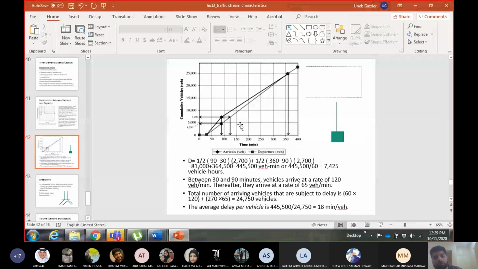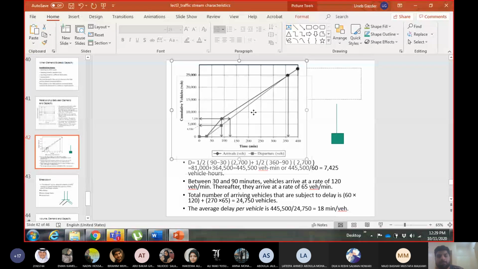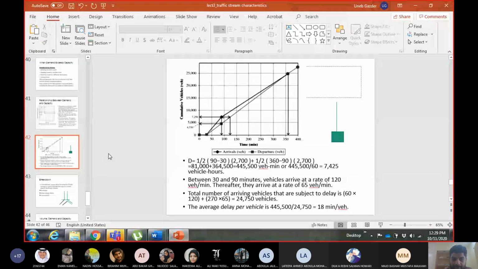Until you remove the whole queue, the number of vehicles arriving cannot be equal to the number of vehicles departing. Until I remove the queue completely, the queue which was generated in this time, I cannot make arrival equal to departure. So arriving vehicles are still in the queue, the number arriving is still higher, and the number departing is still lower because of the queue. Until you get rid of the queue, arrivals cannot equal departures.